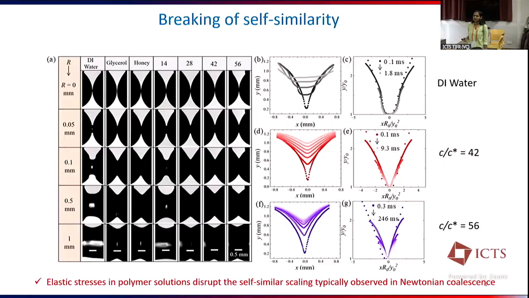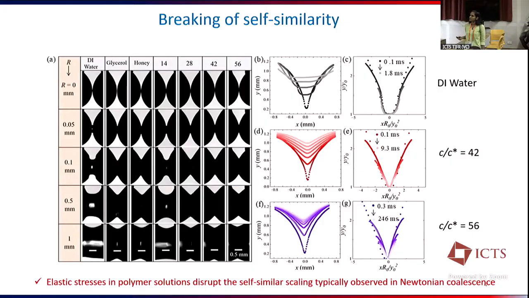So this is because of the highly viscous fluid. I mean, as we increase the polymer concentration, its viscosity increases. Also, there are elastic stresses due to the stretching of polymer chains. Figures B, D, and F present the same thing, the flat and sharp curvature of water and polymer droplets.